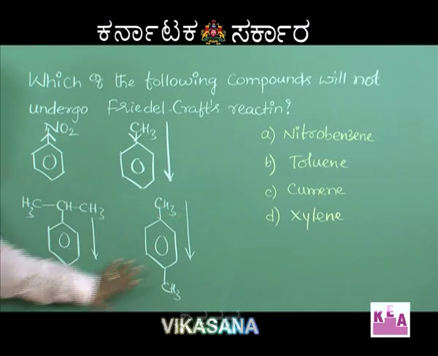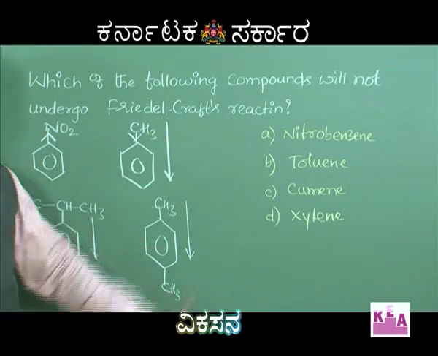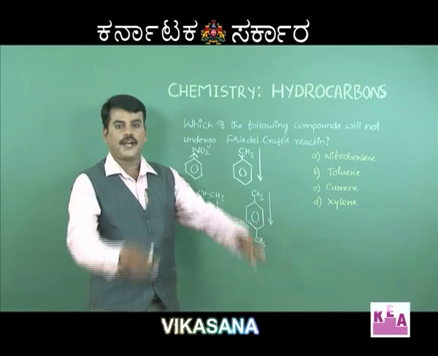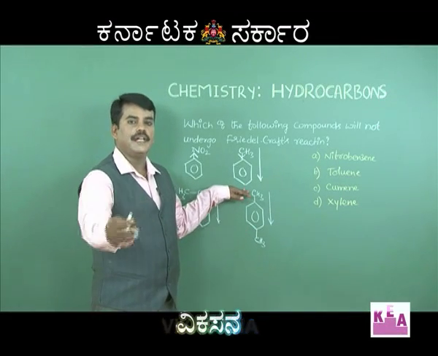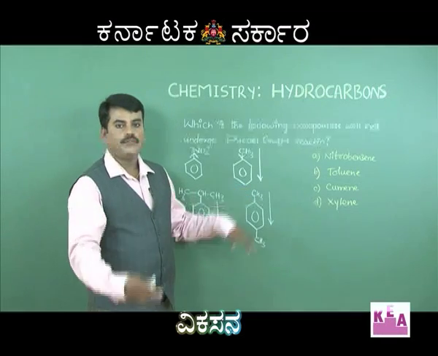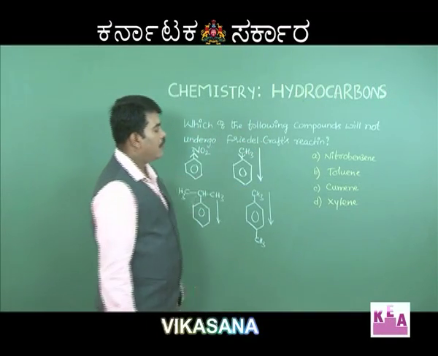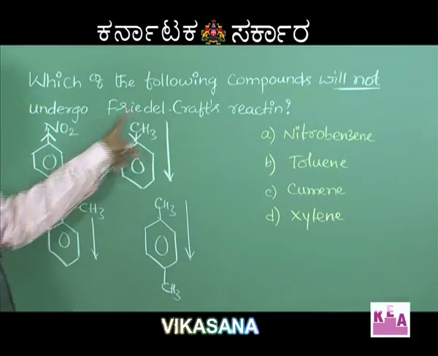Since in these 3 cases, the benzene ring is attached to electron releasing groups called alkyl groups, the benzene ring gets activated for further substitution reaction. In fact, these 3 molecules undergo Friedel-Crafts alkylation reaction more readily. So, the question is, which of the following will not undergo Friedel-Crafts reaction?